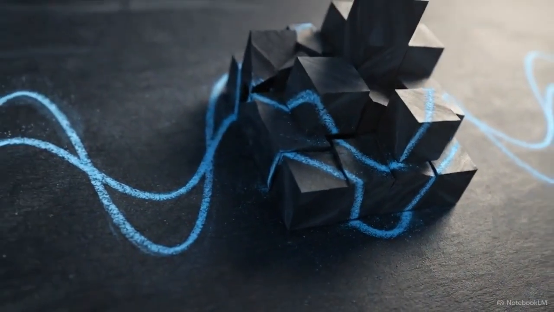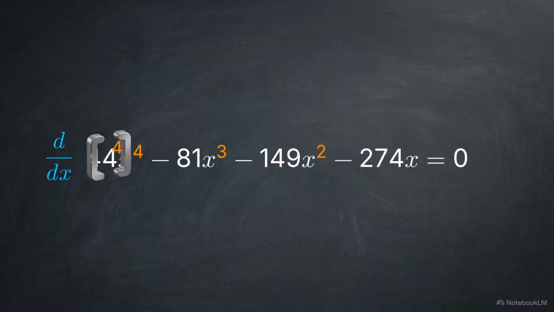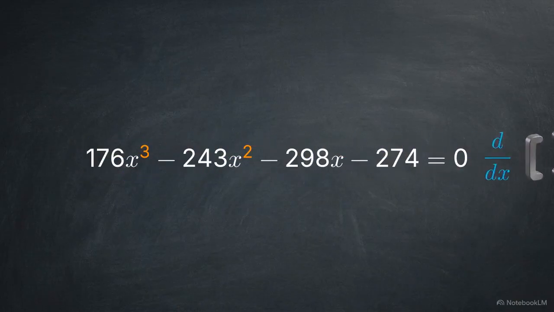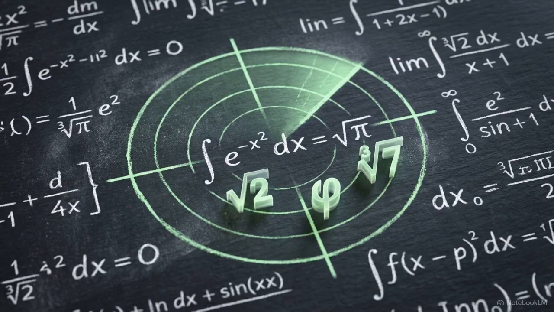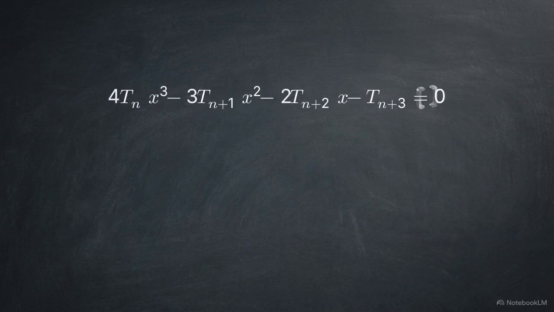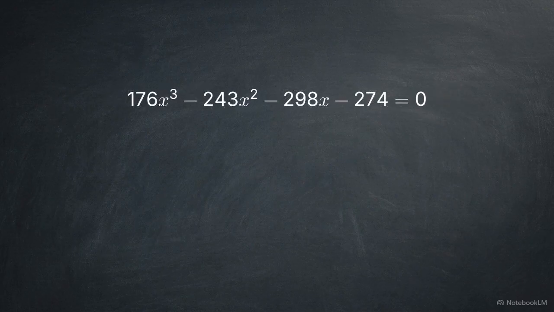a zero-friction state. We can now apply continuous calculus to this discrete matrix using a 4-3-2-1 differential drop on the Tribonacci polynomial. We sweep the derivative operator across the sequence and apply Vieta's formulas to extract the product of the roots. The derivative reduces the fourth-degree polynomial to a cubic state. At the sequence's ninth rung, the roots product resolves to the fraction 137 over 88.